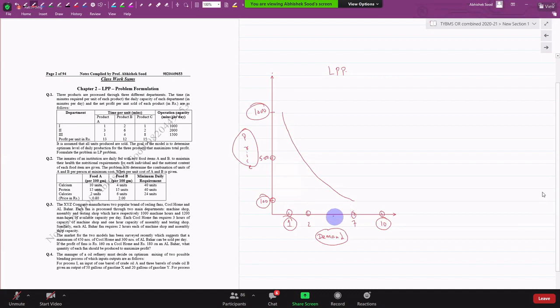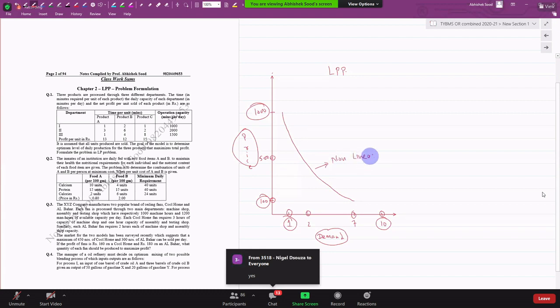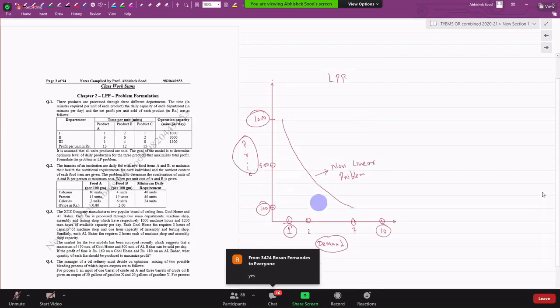You may have learned this in economics. This is called a non-linear problem in business.